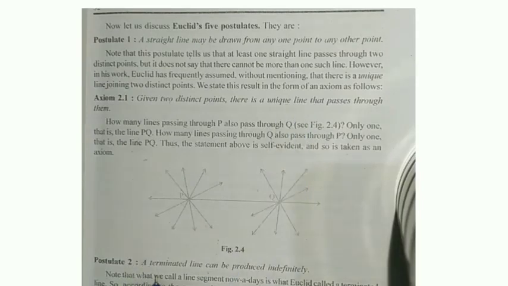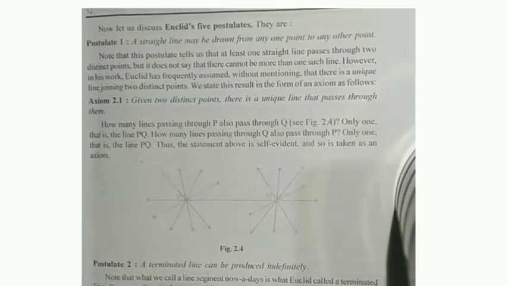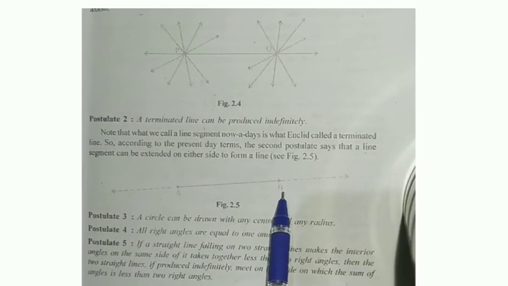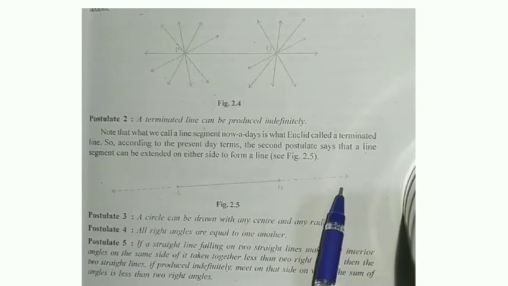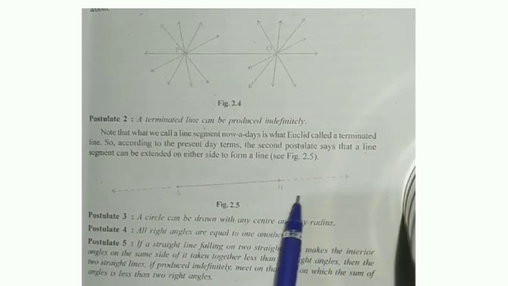Postulate number 2: a terminated line can be produced indefinitely. So if you have a line AB, you can extend A infinitely, and you can extend B also infinitely at either end.